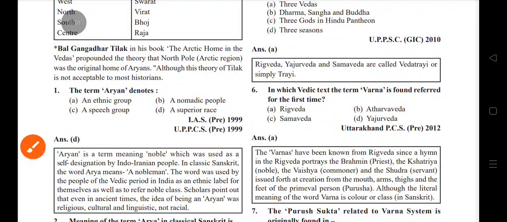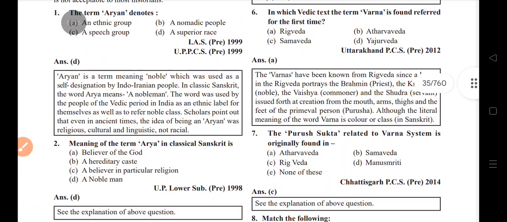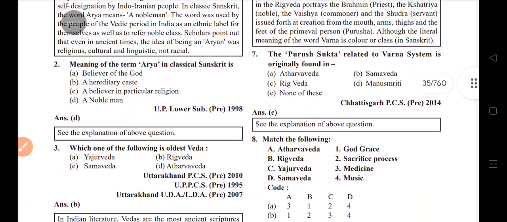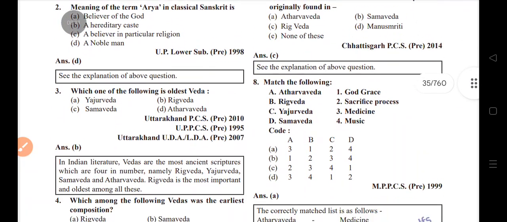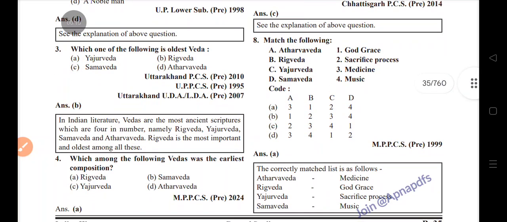The term Aryan denotes a superior race. The meaning of Arya in classical Sanskrit is a noble man. The oldest Veda is the Rig Veda. Which of the following Vedas was the earliest composition? Rig Veda.